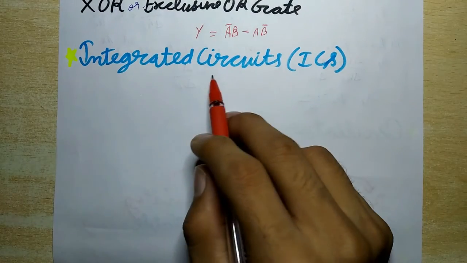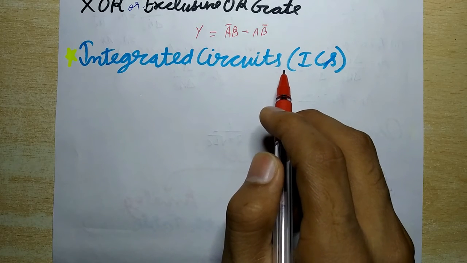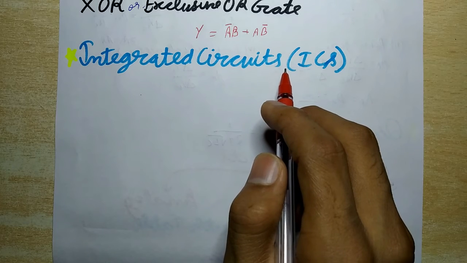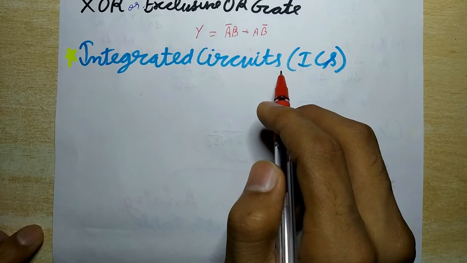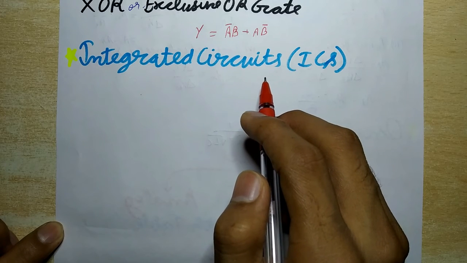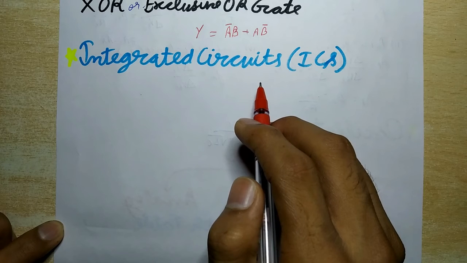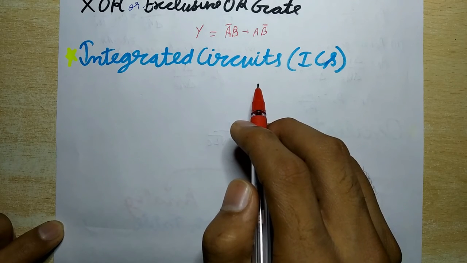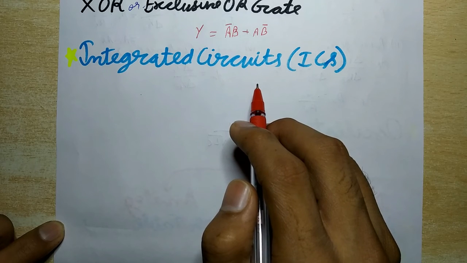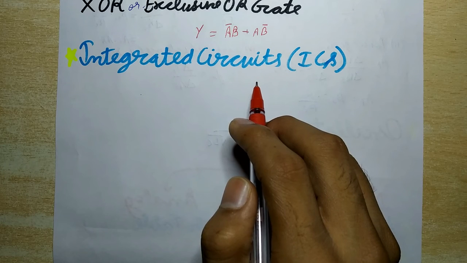And the last topic is integrated circuits. A miniature electronic circuit consisting of many passive components like R and C and active components like diode and transistor fabricated with a single semiconductor chip is called an integrated circuit. ICs are obtained by a complex procedure involving diffusion, oxidation, metallization, photolithography, etc.